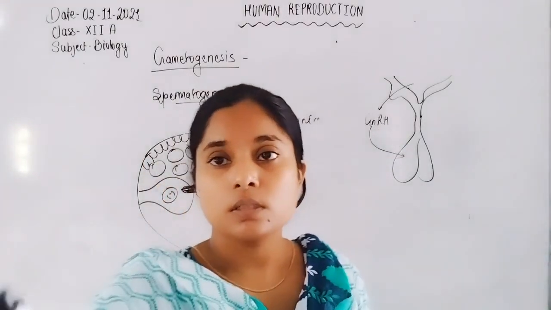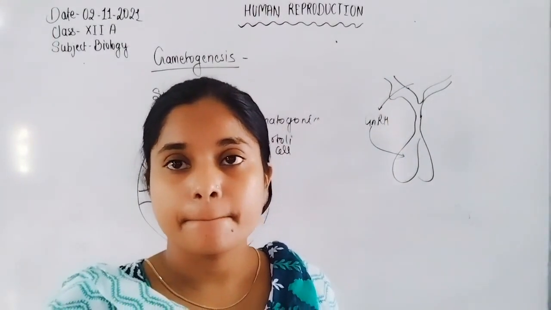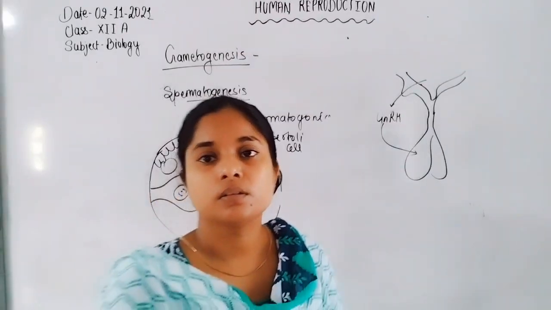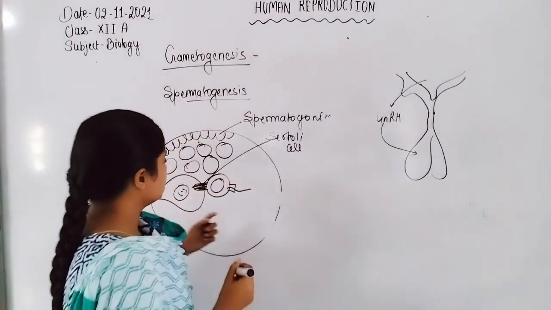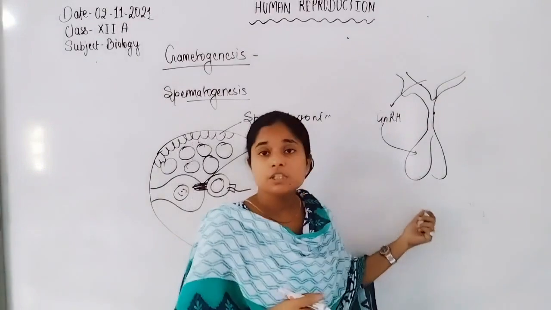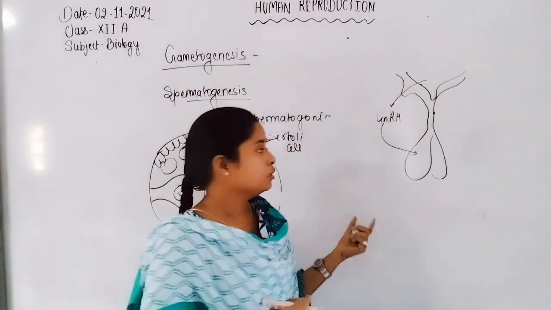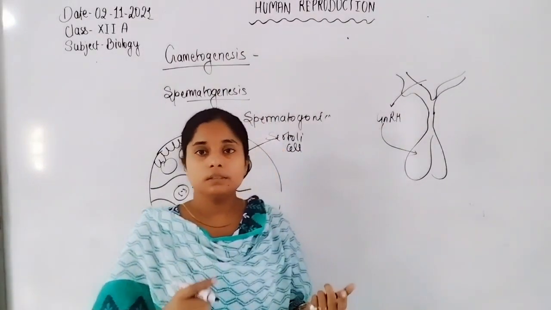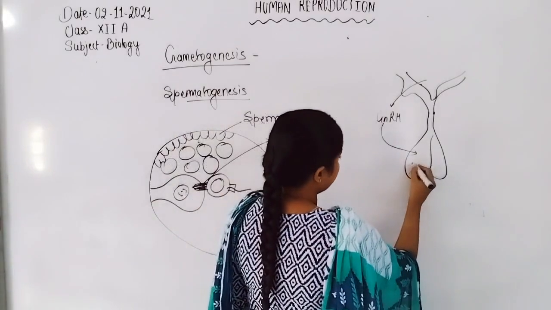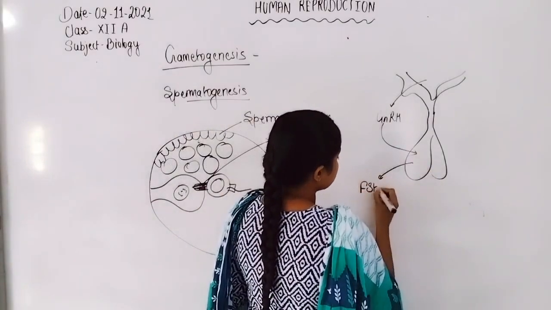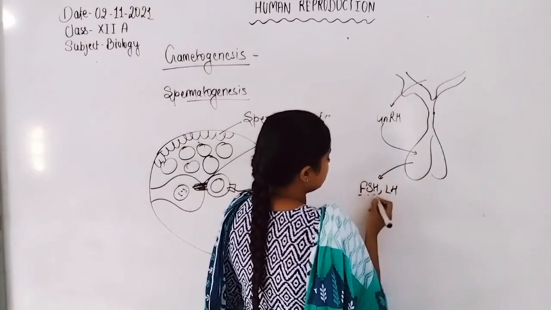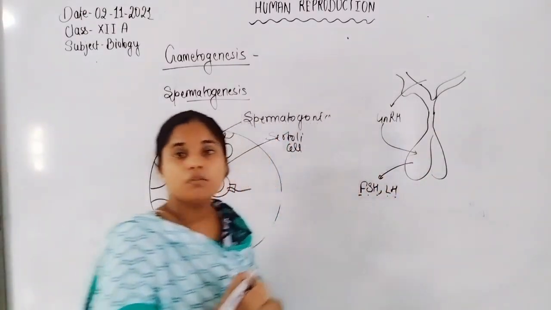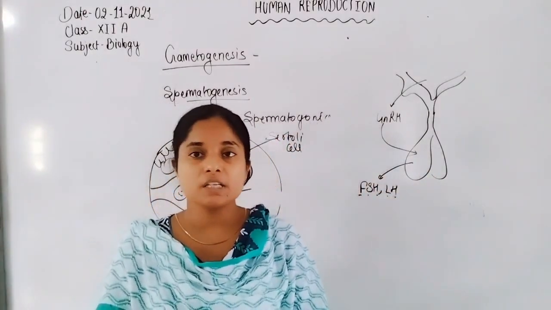When GnRH acts on the anterior pituitary gland, two hormones are released: FSH and LH, follicle stimulating hormone and luteinizing hormone.